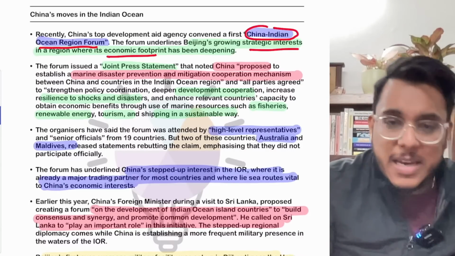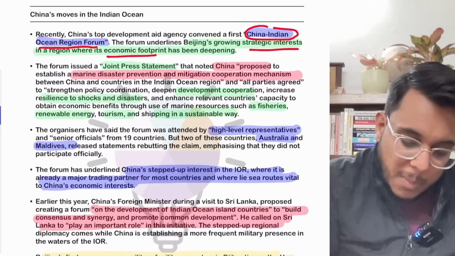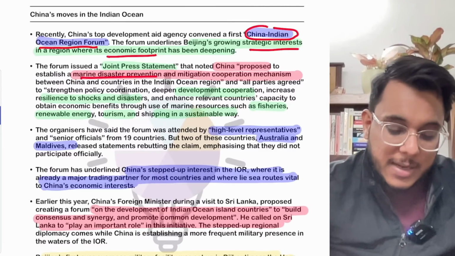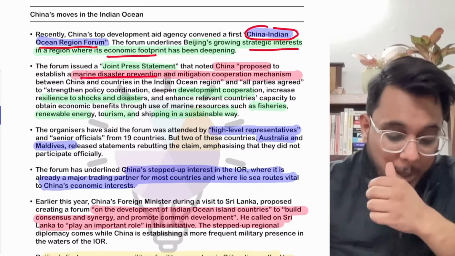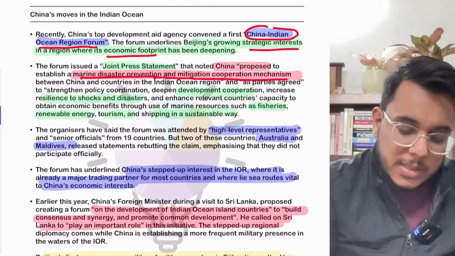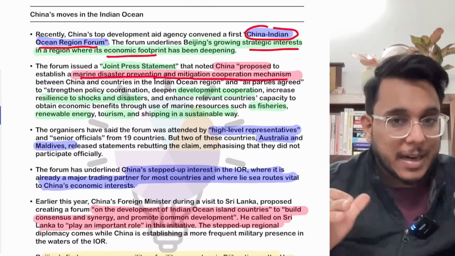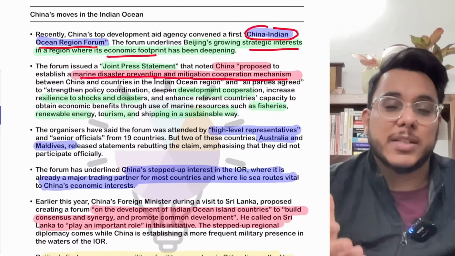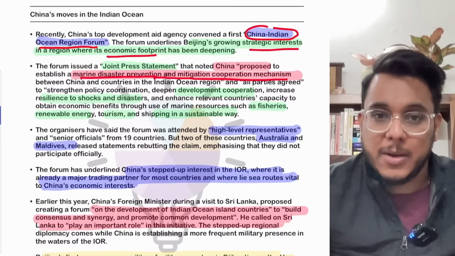which can focus on many things. For example, they can focus on marine disaster prevention. In this summit, China has also proposed that a body by the name of Marine Disaster Prevention and Mitigation Cooperation Mechanism will be established, because countries facing marine disasters such as tsunamis and cyclones can be provided assistance in that direction.